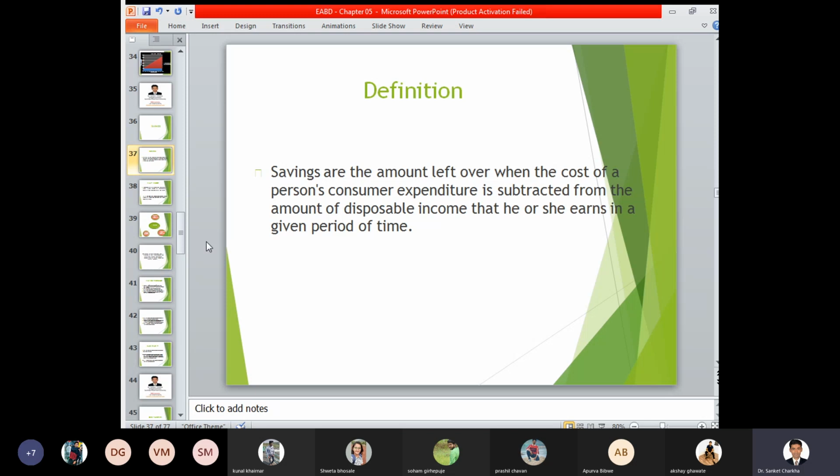Now take an individual whose monthly salary is rupees 50,000, his monthly expenses are rupees 20,000, and the remaining amount is rupees 30,000. Out of this 30,000, it is up to the individual how much he wants to save or spend. But this 20,000 is completely fixed. It is a part of an autonomous investment.